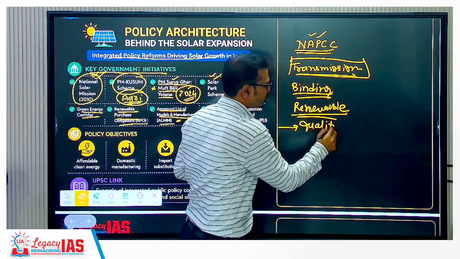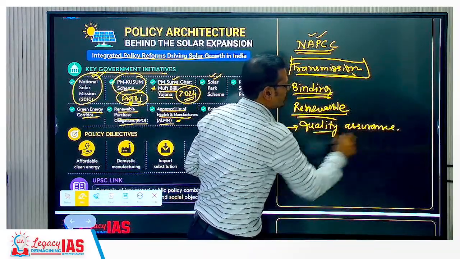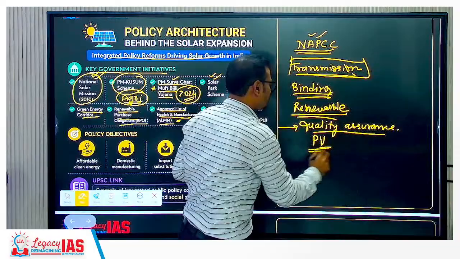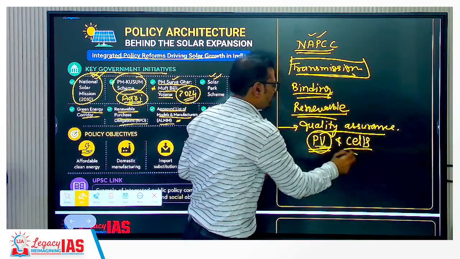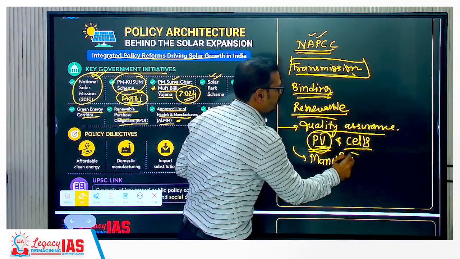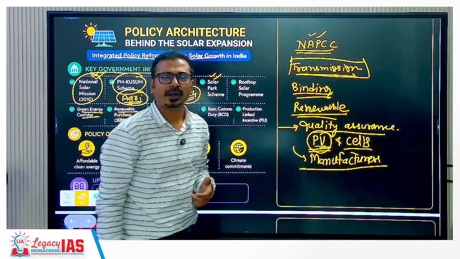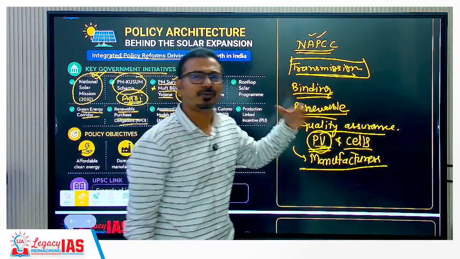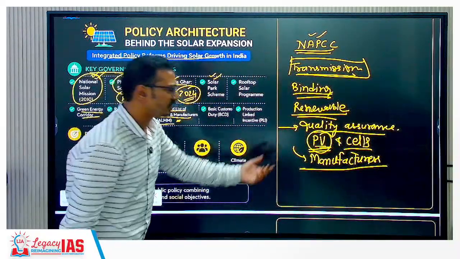So quality assurances are provided. Okay, quality assurances for photovoltaics, solar cells and photovoltaics, we can say that. Especially here the list of manufacturers are also given, and only those certified manufacturers are also providing, we can say that, supply of all these, let's say, equipments and solar photovoltaics for government projects.